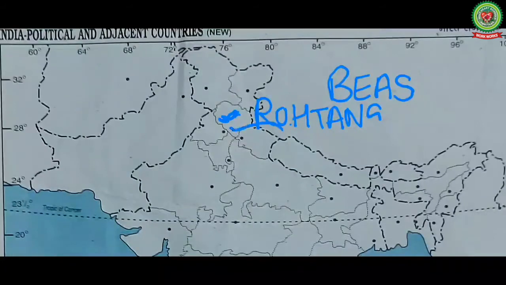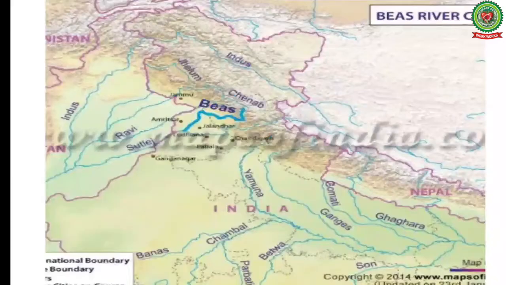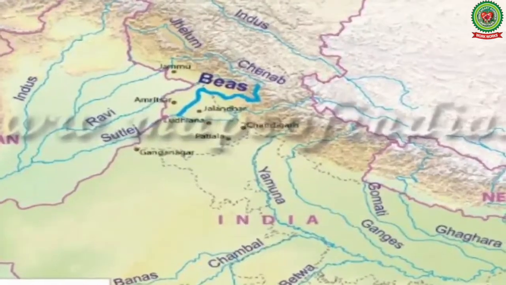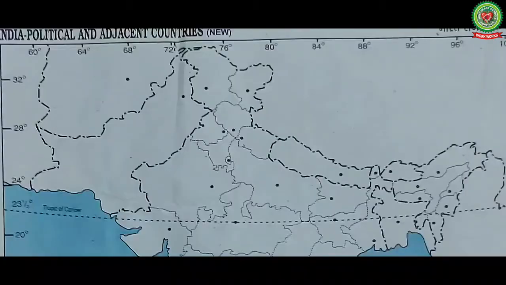Further down, it turns to the west and enters Punjab plain near Talwar. After entering the plain, it turns to the southwest and joins the Satluj near Harike after flowing for a length of 615 km. Children, let us study about river Satluj.